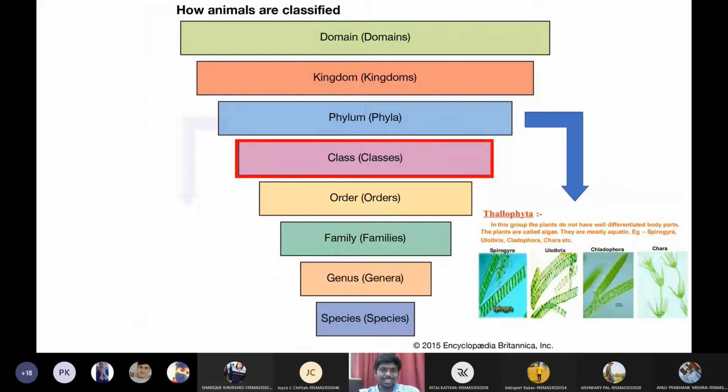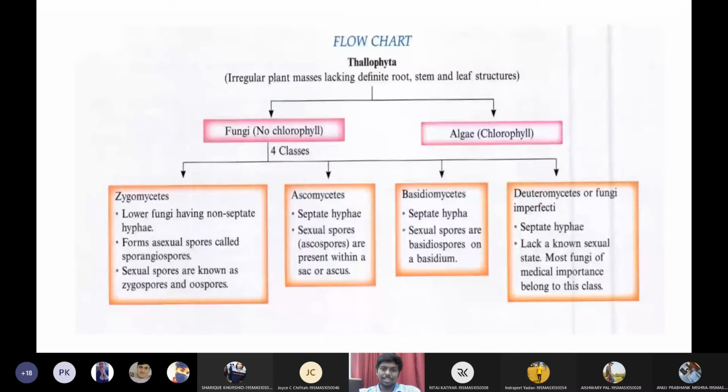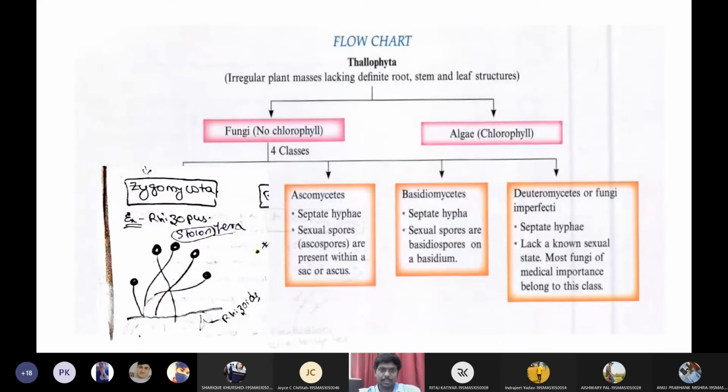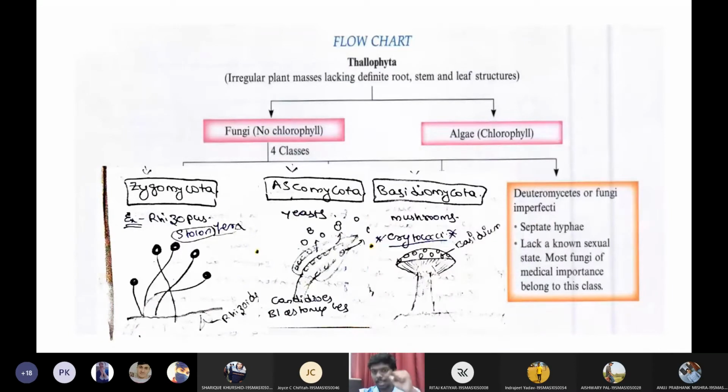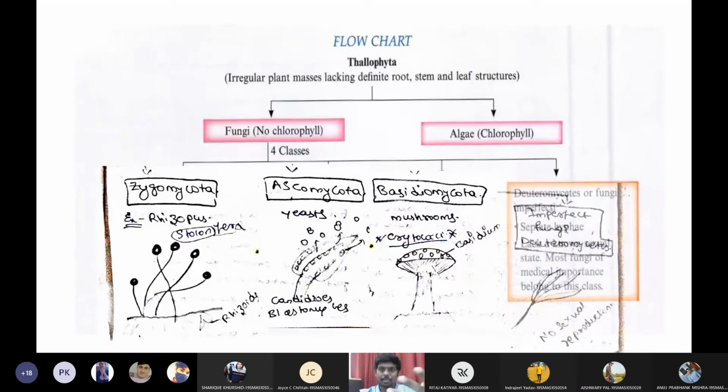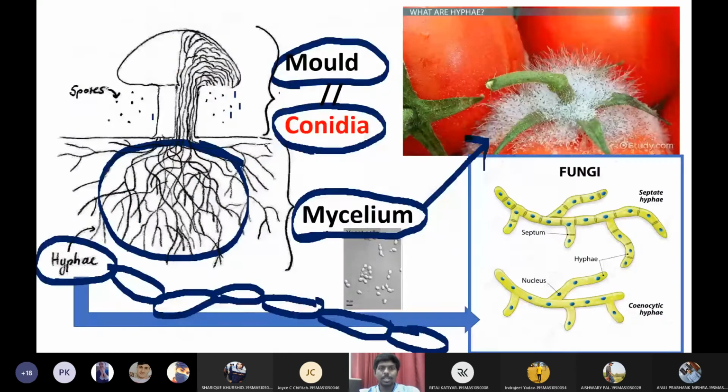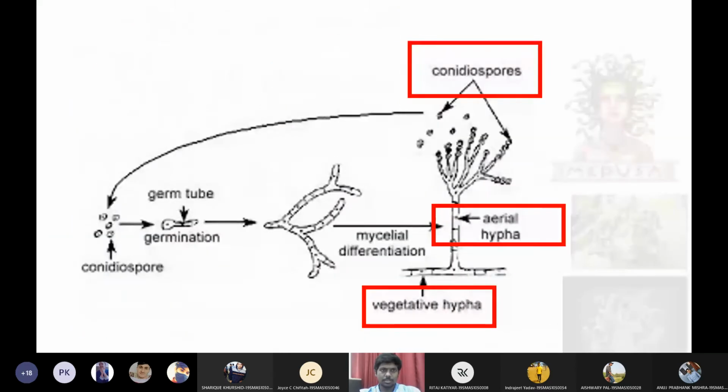Now, can you tell me the examples of this one? By the way, taxonomically, these fungi are divided into 4 types: zygomycetes, ascomycetes, basidiomycetes, and imperfect fungi. Zygomycetes means they resemble zygotes. Ascomycetes contain a bag-like structure, whereas basidiomycetes have an umbrella-like structure, which is called basidium. And imperfect fungi means they don't have any known morphology. Then you already know these terms.